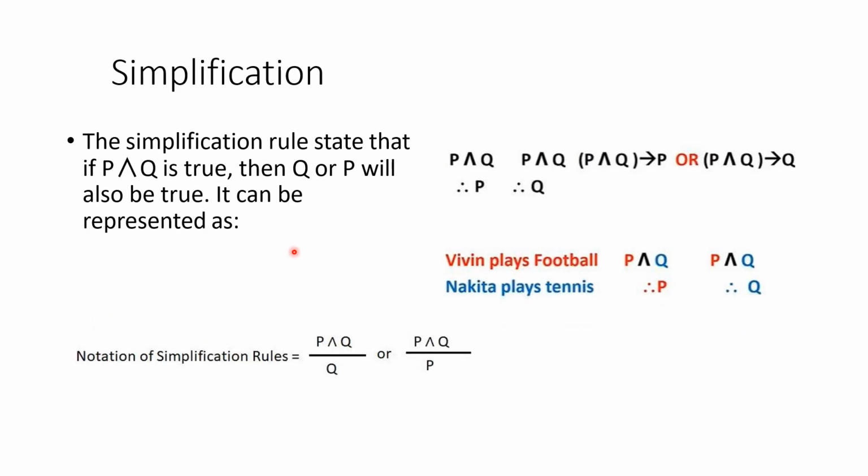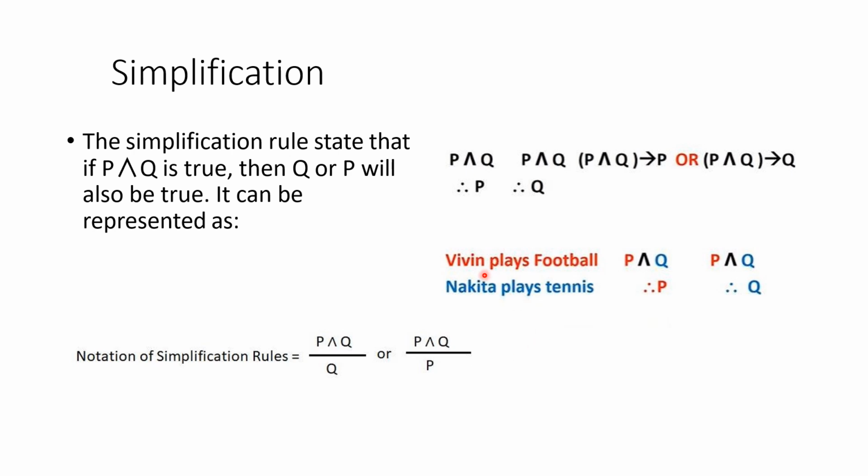Then simplification. The simplification rule states that if P and Q is true, then Q, or P, will also be true. It can be represented like this. From P and Q, I can say that Q is true, and I can also say that P is true. So I can simplify it into two sentences actually.